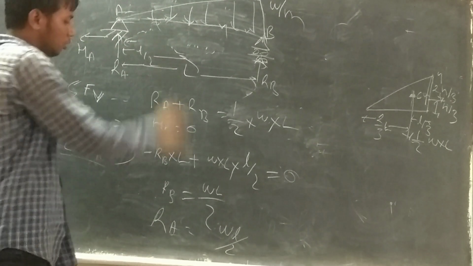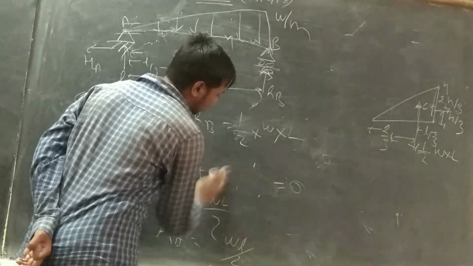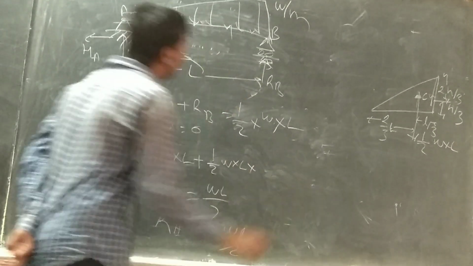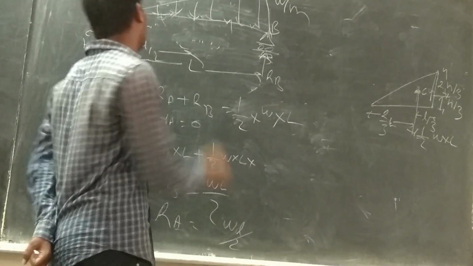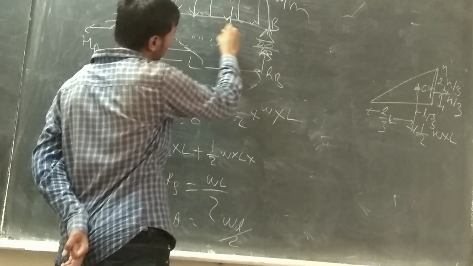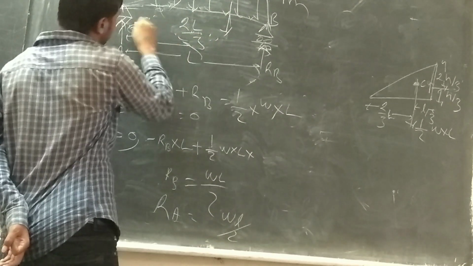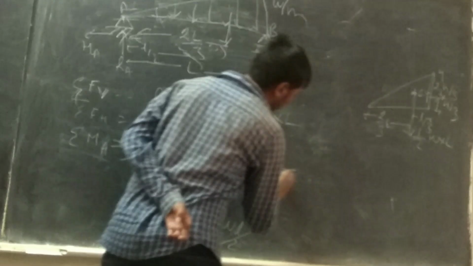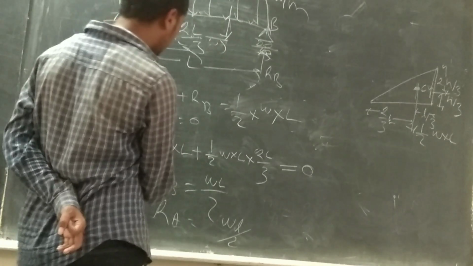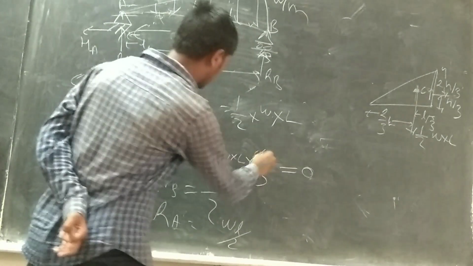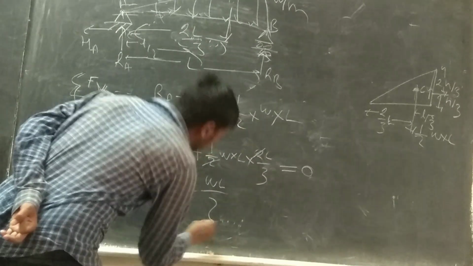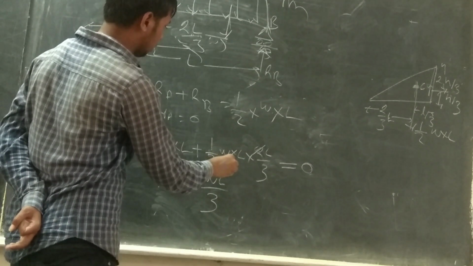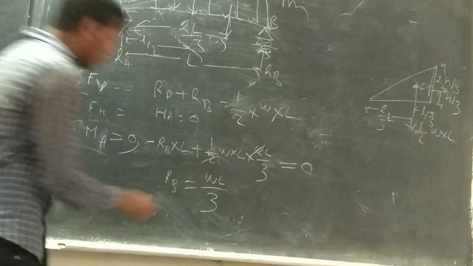To calculate the moment, the total load of this triangle is half W L, multiplied by the perpendicular distance from the point we take, point A, which is 2L by 3. After calculating, taking the sum of moments as 0, RB is known as W L by 3.